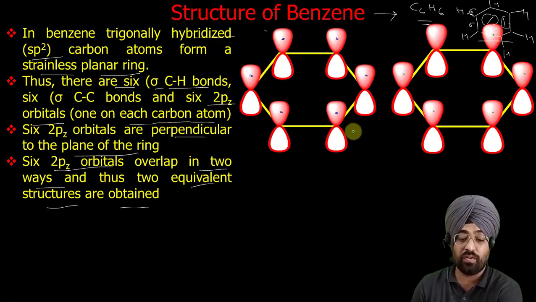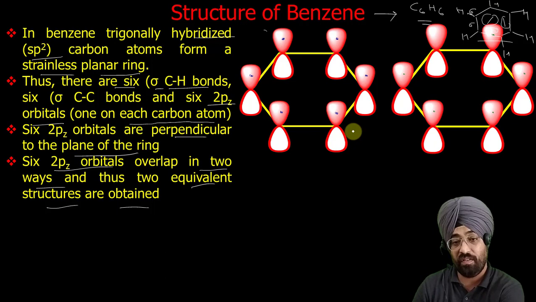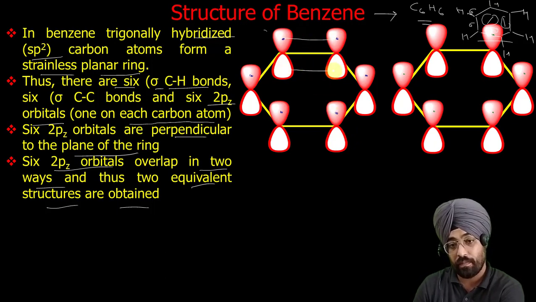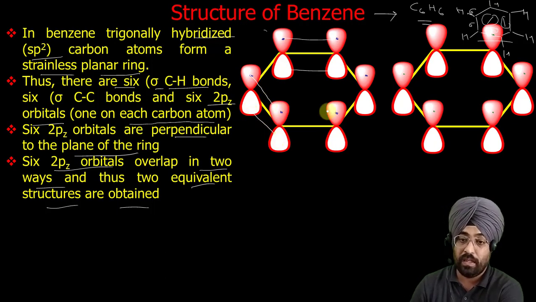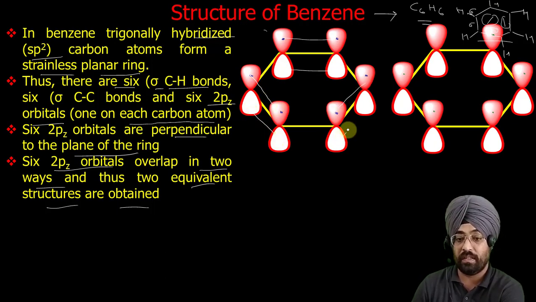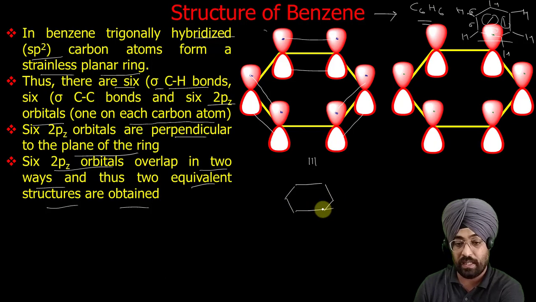Now let us see what are the different possibilities by which these can overlap. First, these 2 orbitals can overlap, these 2 orbitals can overlap, these 2 orbitals can overlap. This is the first possibility, and it will lead to this structure: double bond, double bond, double bond.